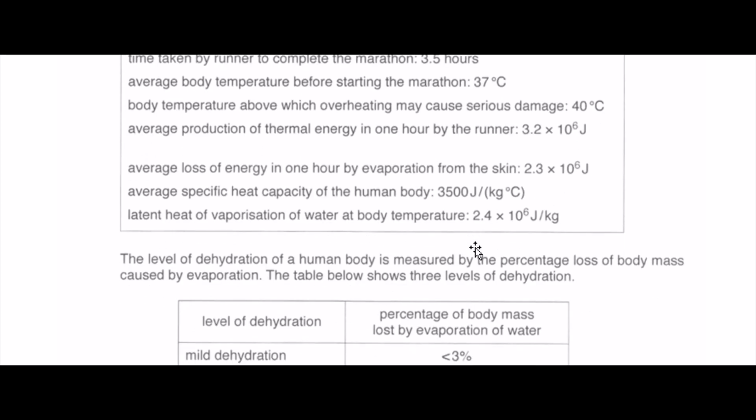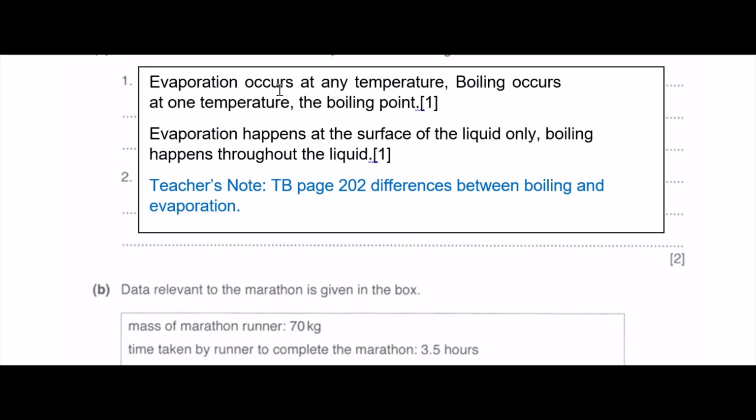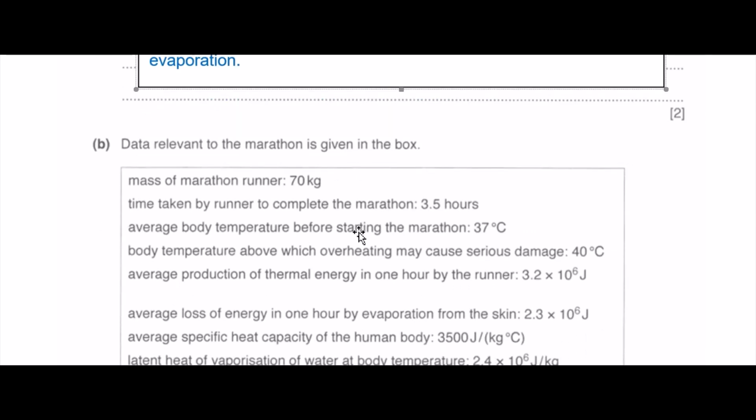So what else do I need to calculate? Mass. If you look around at the numbers, you realize that there's specific heat capacity, and there's latent heat of vaporization. So you will guess that it probably has something to do with one of these two things. The energy loss is just from evaporation, and if you look at the front part, evaporation occurs at any temperature. What does this mean? This means that it can happen while not at boiling point.